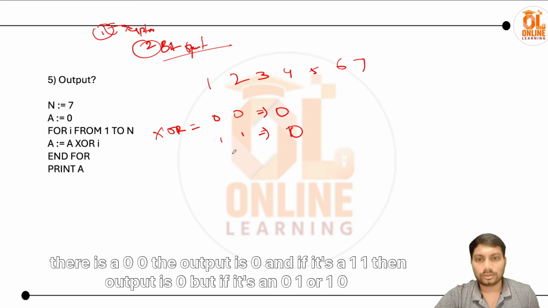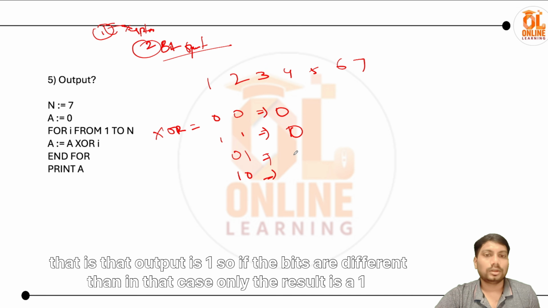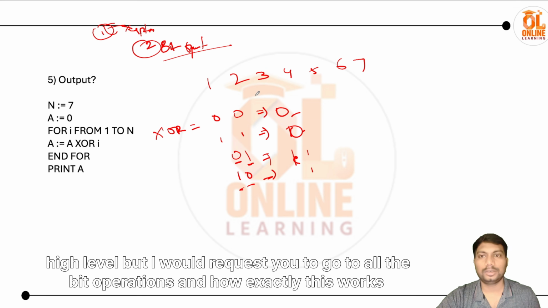But if it's 0 1 or 1 0, the output is 1. So if the bits are different, only then is the result 1. Otherwise, if they're the same, no matter 0 or 1, we get 0. This is a basic, high-level view, but I would request you to go through all the bit operations and how exactly this works.